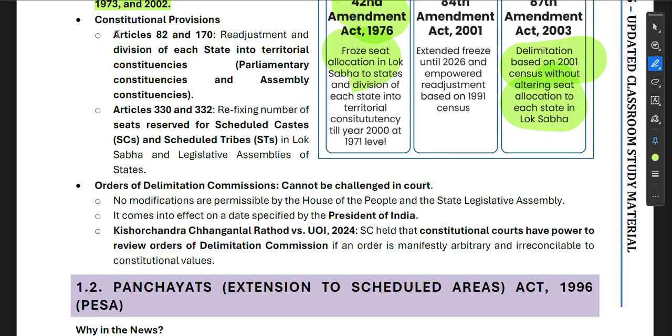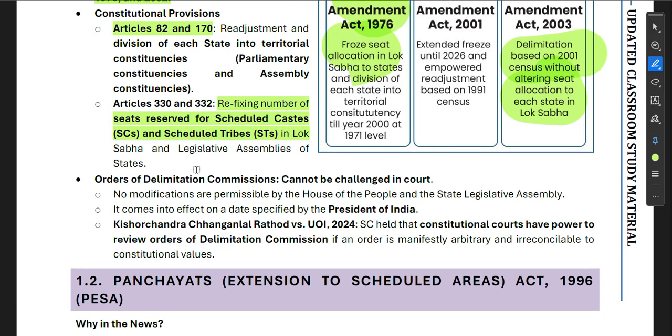So first is Article 82 and 170. It provides for the adjustment and division of each state into territorial constituencies, parliamentary constituencies, and assembly constituencies. Then come Articles 330 and 332, refixing the number of seats reserved for Scheduled Castes and Scheduled Tribes in the Lok Sabha and state legislative assemblies.